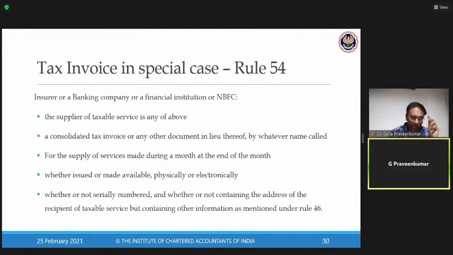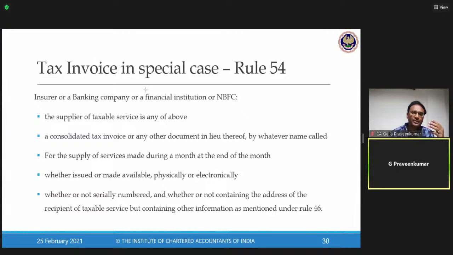Now, as per Rule 54, special categories, such as a non-banking financial company, a banking company or an insurance company, these agencies will not issue a tax invoice. They can issue a piece of paper which is as good as a tax invoice. It is not compulsory that they have to issue only a tax invoice. Any other document, by whatever name they call.